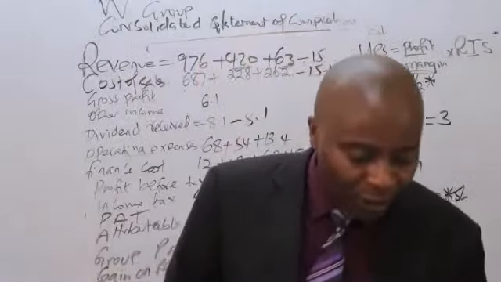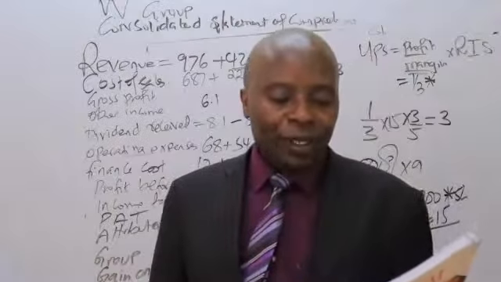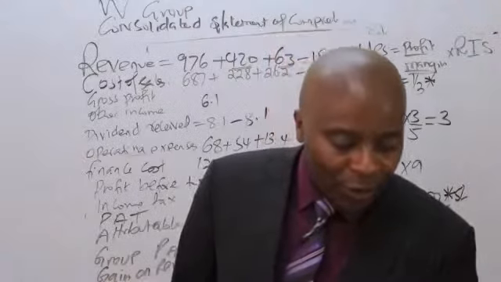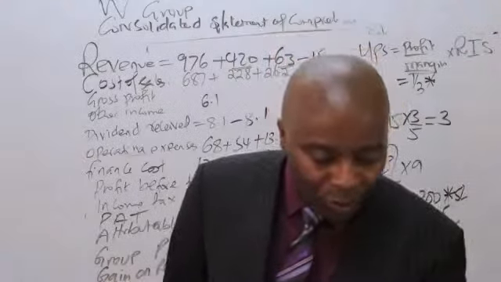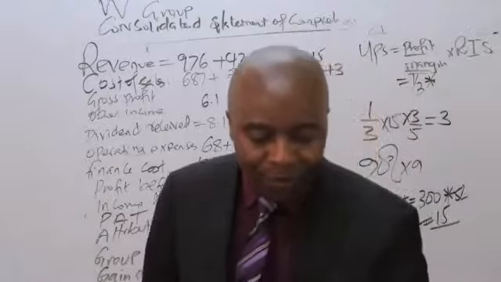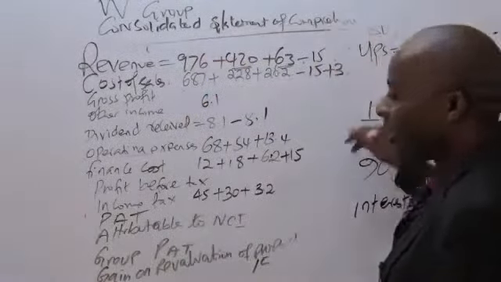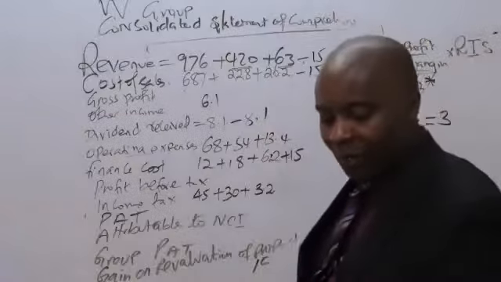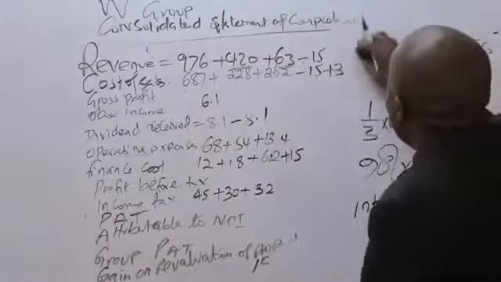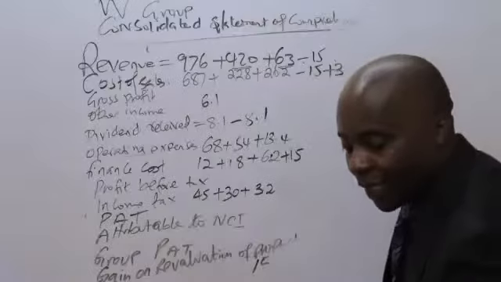Very good. Now, ladies and gentlemen, we move on to the next thing. Interest on that one, we have already been able to account for it. Even before anything, I would want us to get most of these things. In this question, I'm quite aware there will be no impairment, so I'll get my calculator and get these figures very fast. There is no impairment, I'm told, up there. Otherwise, I would have calculated impairment first. So it's a straightforward one. Please go ahead and give me these figures first.